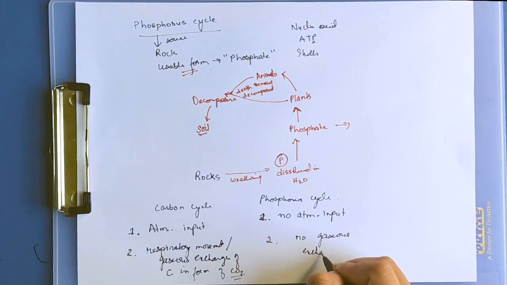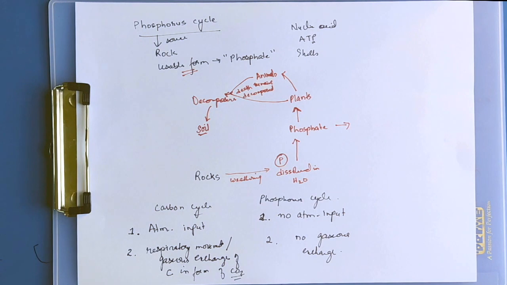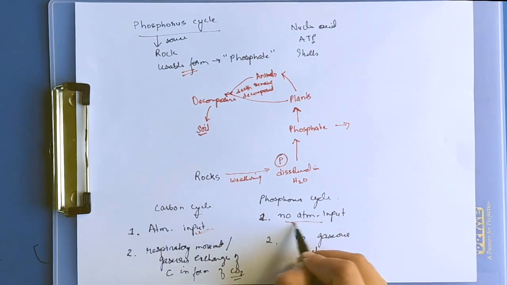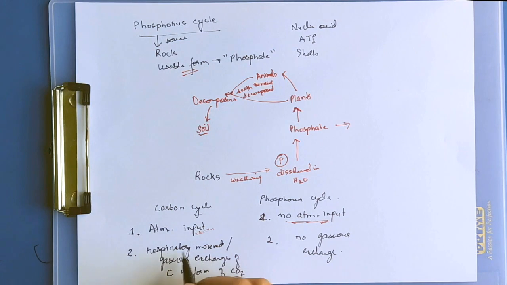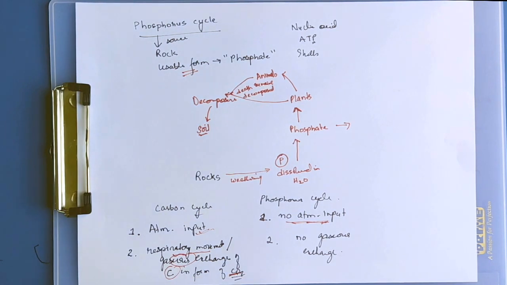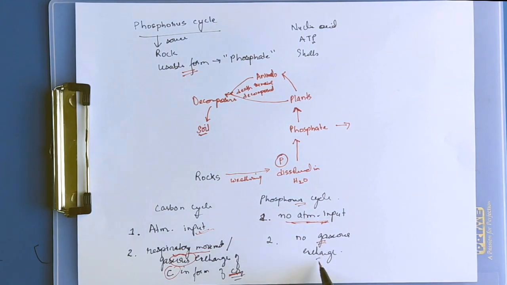So the two main differences are that in the carbon cycle atmospheric input is seen and there is gaseous exchange of carbon dioxide between living organisms, but in the phosphorus cycle there is no atmospheric input and no such gaseous exchange.